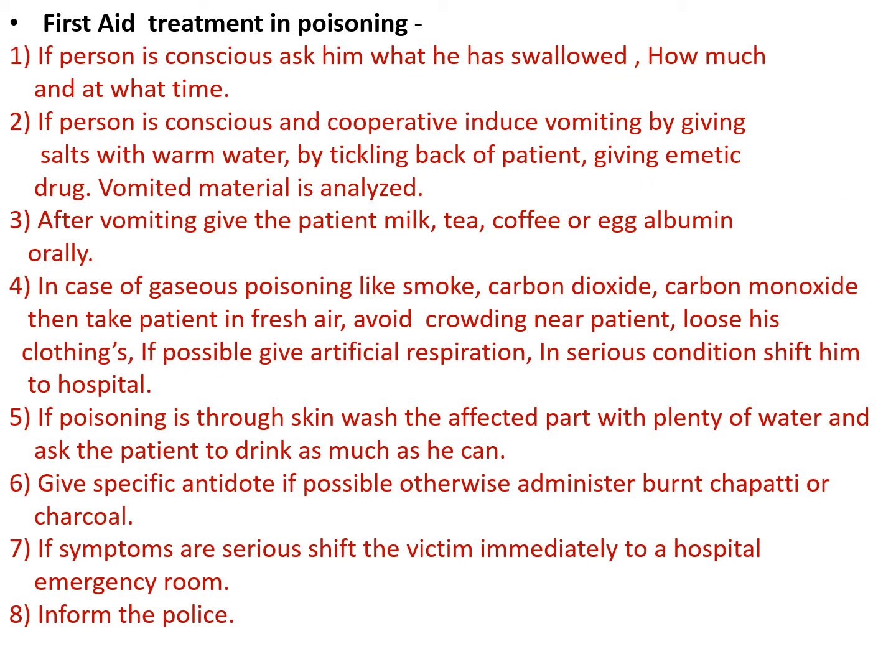The first aid treatment given in poisoning is as follows. If the person is conscious, ask him what he has swallowed and how much and at what time. If the person is conscious and cooperative, induce vomiting by giving salt with warm water, by tickling the back of the throat, or giving an emetic drug. Vomited material is analyzed. After vomiting, give the patient milk, tea, coffee or egg albumin orally.